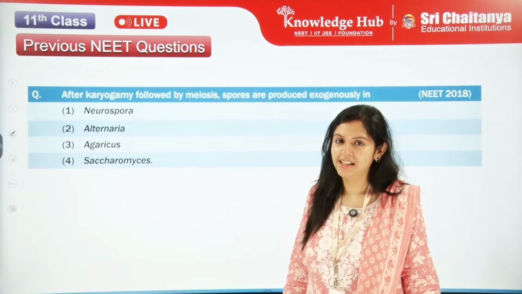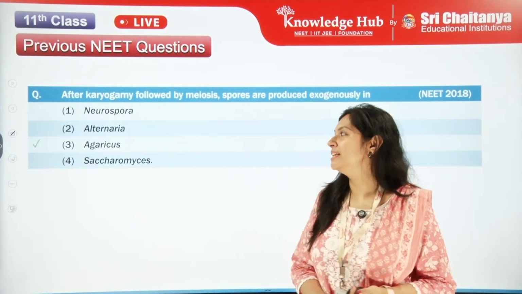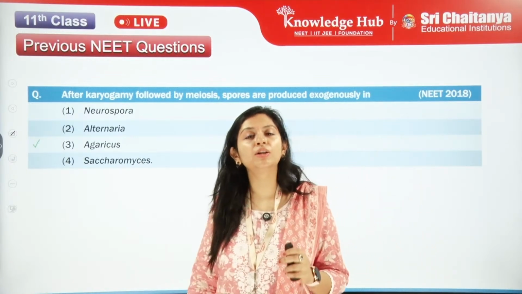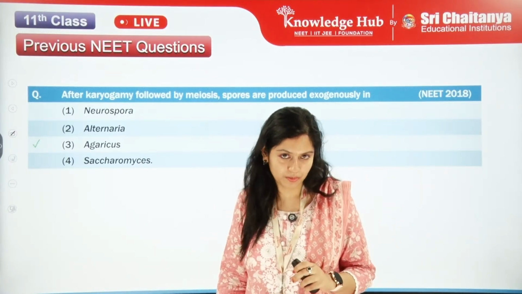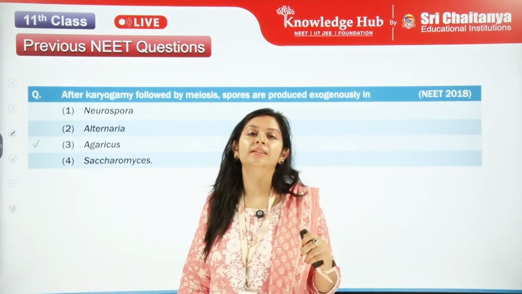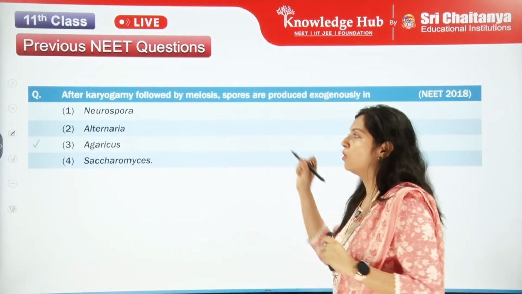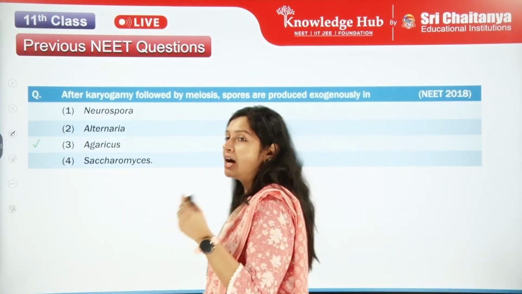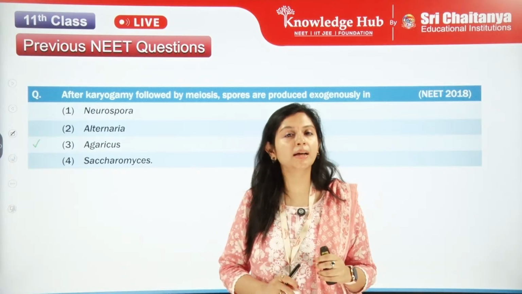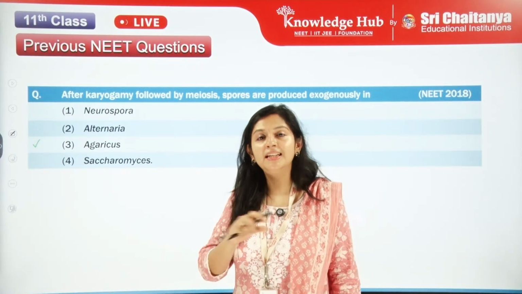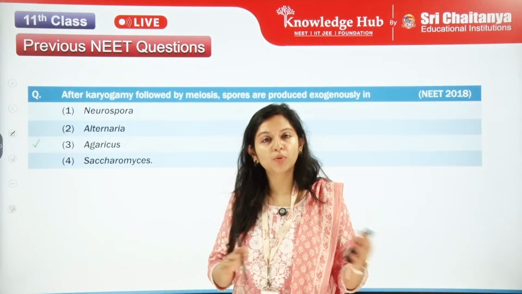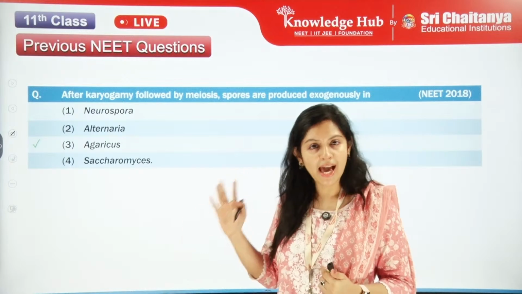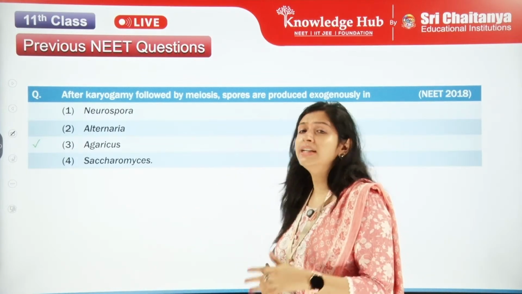Ready for the answer? I hope you all are. So the answer is Agaricus. Agaricus rightly belongs to the Basidiomycetes group. This group has this important characteristic of karyogamy: first of all, it is delayed. It is a prolonged karyogamy which we have in Agaricus.